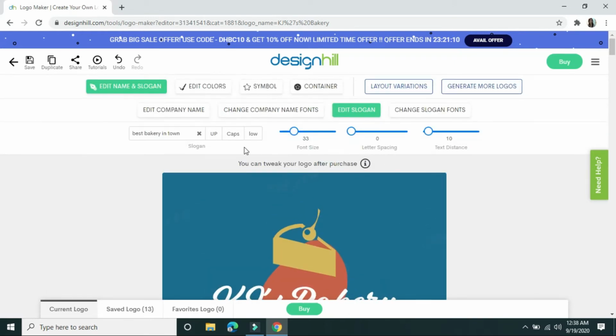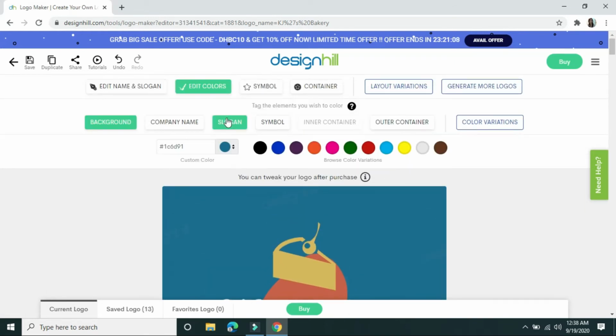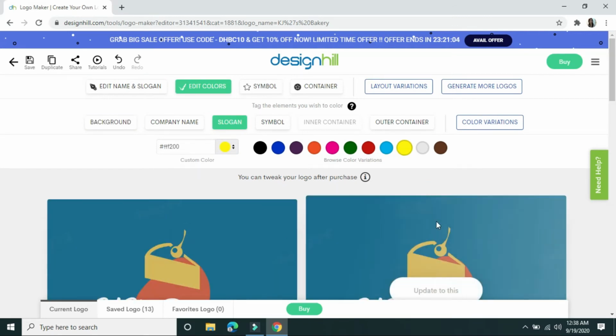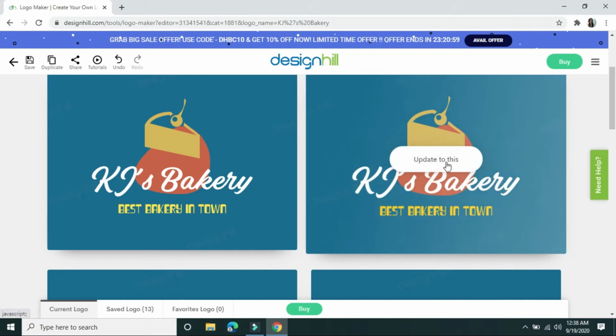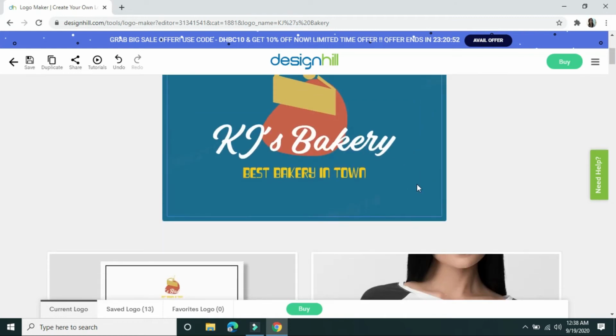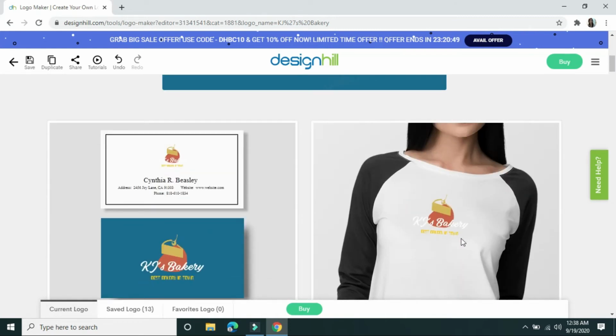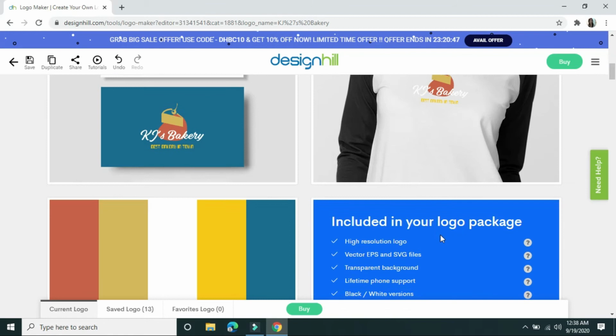So let's change the color. Edit color, slogan to yellow. So let's choose this one. Okay, let's see the result in the t-shirt. So that's the result in the t-shirt.